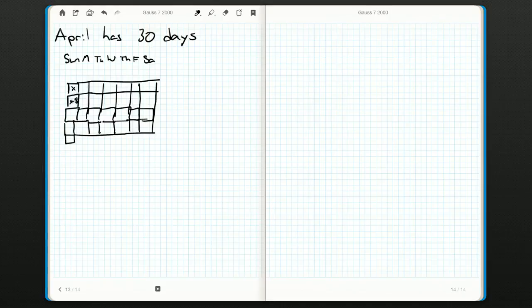7 days after Sunday, you get another Sunday. This one here will be x plus 7, my mistake, x plus 14, x plus 21, and then finally x plus 28.